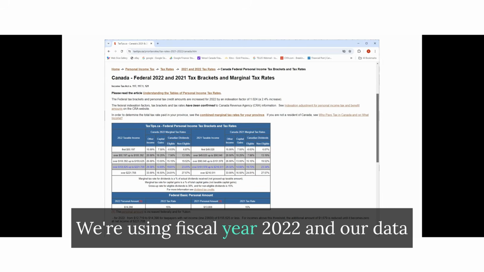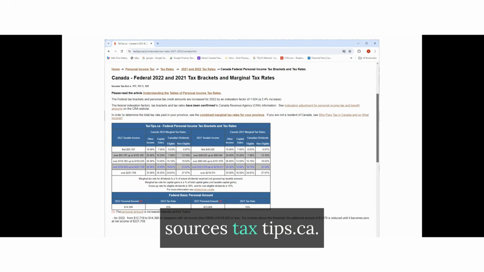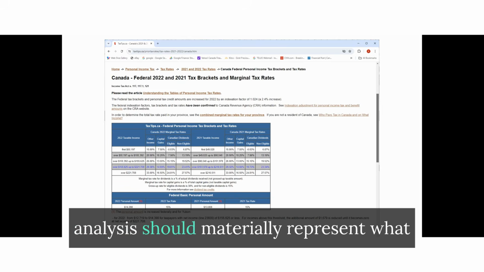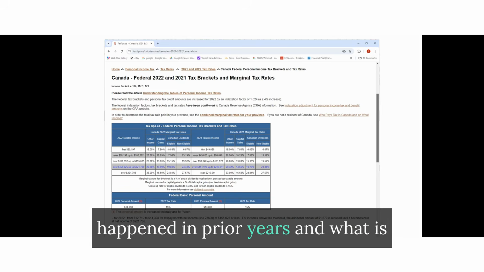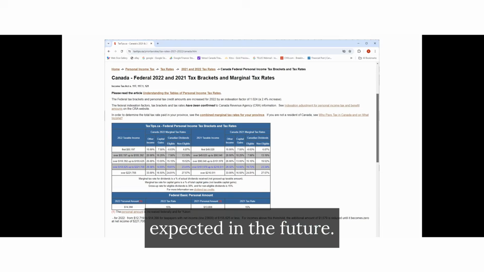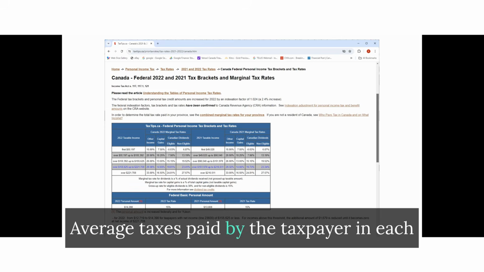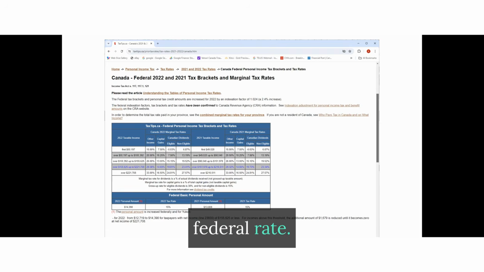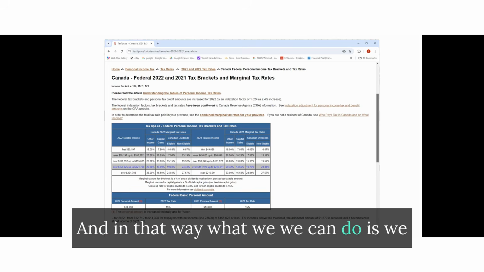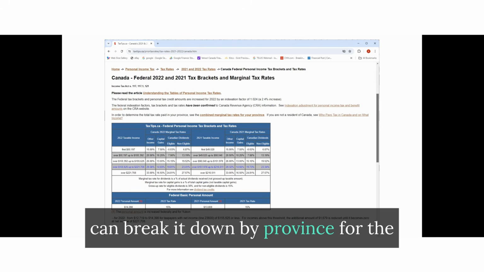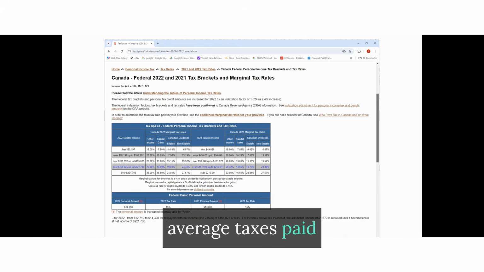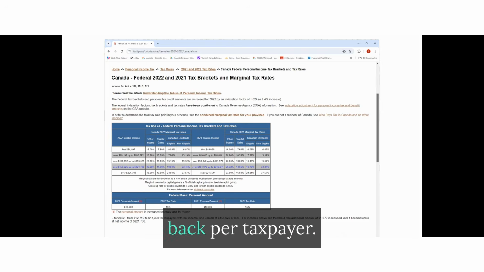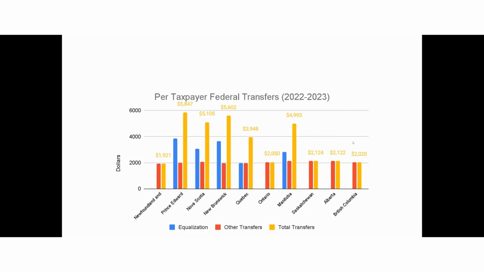We're using fiscal year 2022 and our data source is taxtips.ca. The effects are reasonably stable, so the analysis should materially represent what happened in prior years and what is expected in the future. Average taxes paid by the taxpayer in each province was calculated using the 2022 federal rate. And in that way, what we can do is break it down by province for the average taxes paid and also the amount of average transfer back per taxpayer.